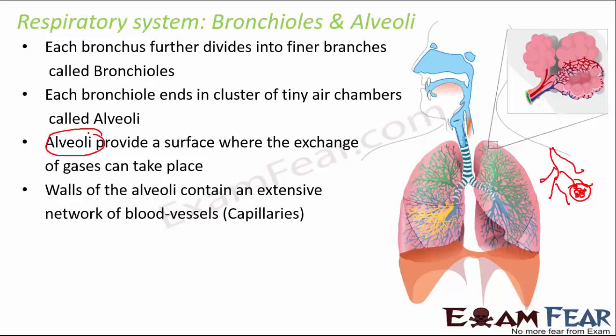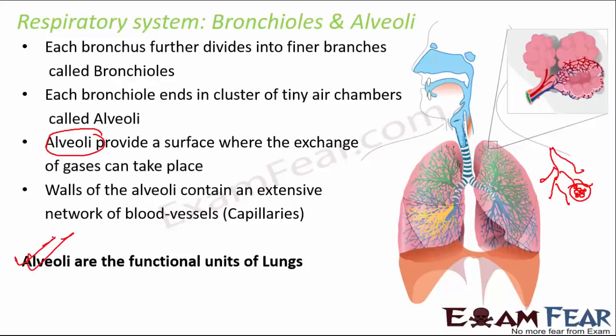and that is how gaseous exchange takes place. Because as we say, we take in oxygen, we give out carbon dioxide. The used up carbon dioxide from all the cells of the body gets collected through the blood vessels. Then the exchange takes place at the alveoli, right? So all the carbon dioxide is given back, the oxygen is taken up. That exchange takes place at the alveoli, and that's how the process of respiration works. So we can say that alveoli are the functional units of the lungs.